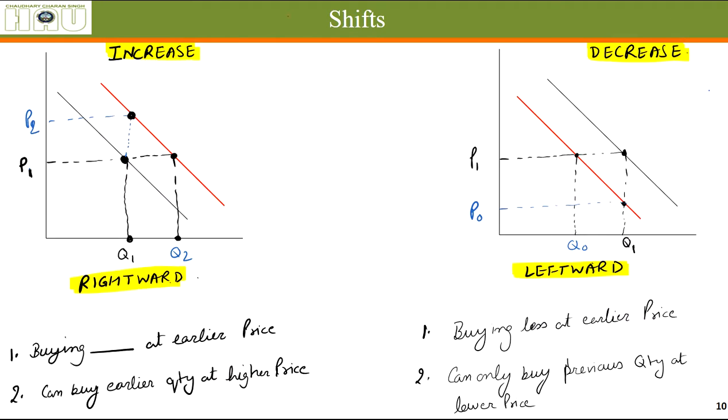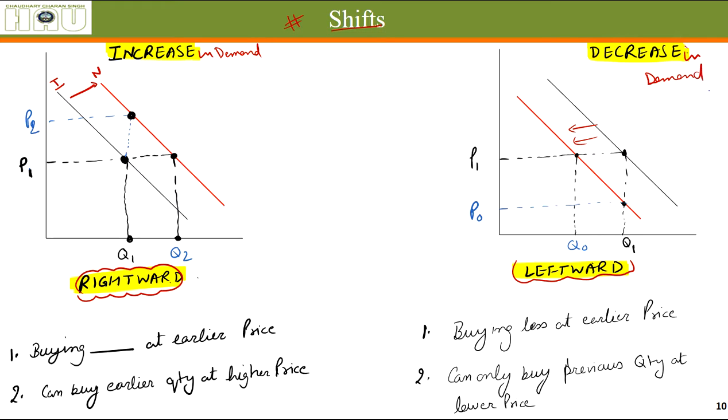Now another type of movement in the demand curve is called a shift. See, this is the initial demand curve and this is the new one. When the demand curve shifts rightward, this is called an increase in demand. And opposite to it, when the demand curve shifts backward or leftward, this is called a decrease in demand.